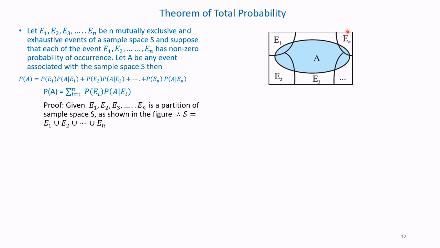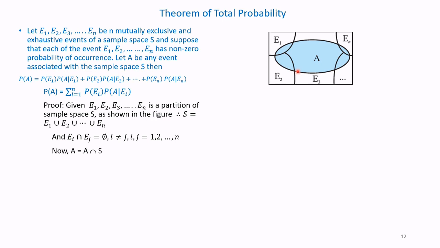The whole rectangular box is the sample space S, which you can write outside as S. S is equal to E1 union E2 union etc. up to En, because all are contained in the sample space S. Therefore, Ei intersection Ej equals the null set, for i not equal to j, and i, j equal 1, 2, etc., up to n. So the range of i and j are given.